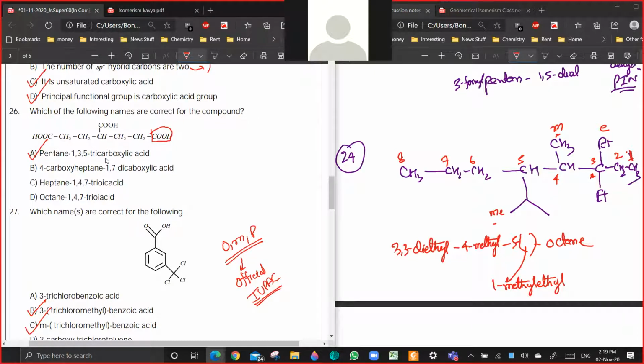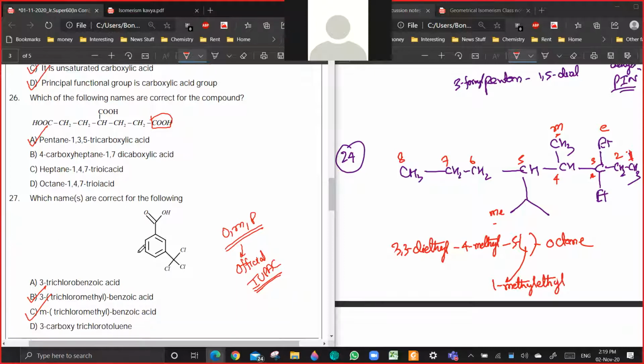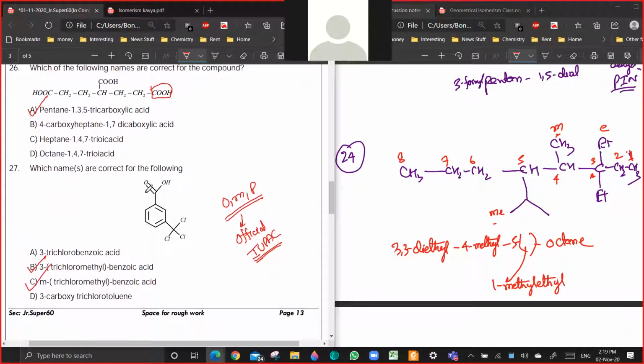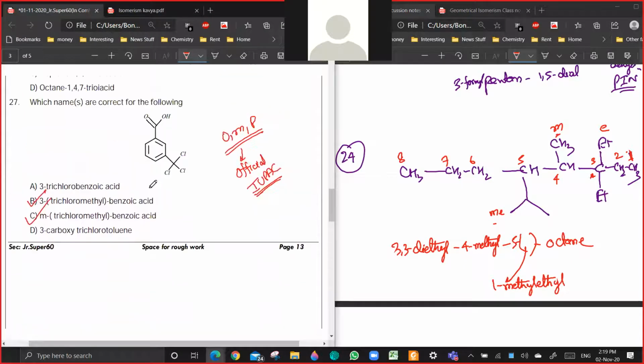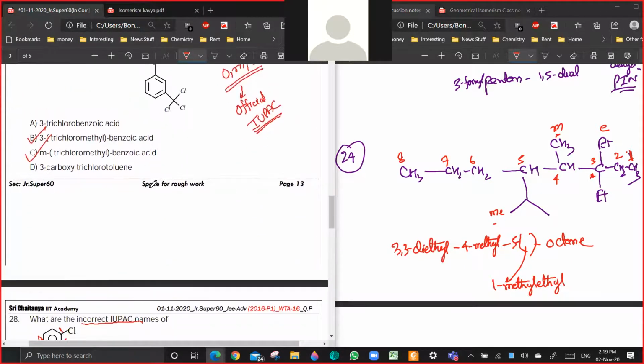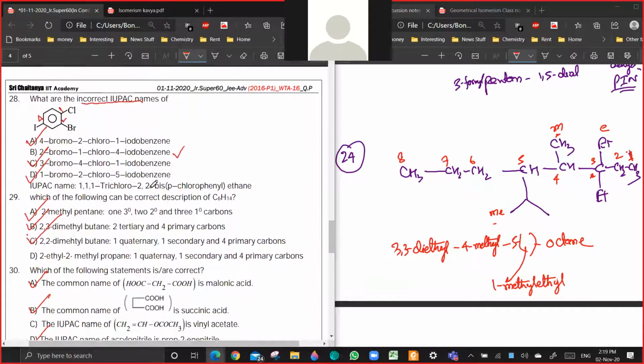That's why. Okay, in case of CHO, you can still use the oxo prefix, but here you can't use. So this we have discussed in the class also, no? I specifically discussed that one. Okay, 27 is okay. 28, 29, 30.